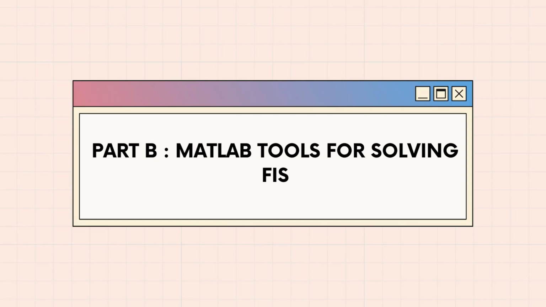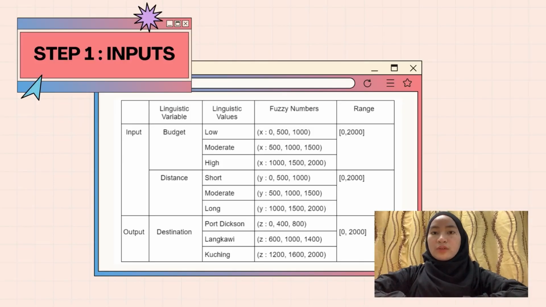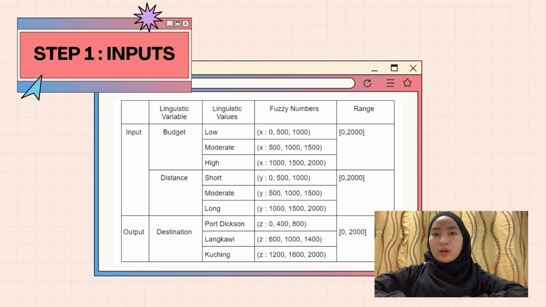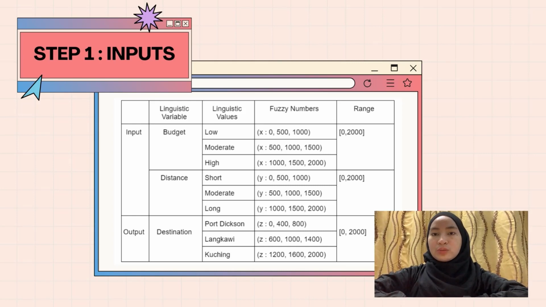For the classification of linguistic values of budget, we decided to put low, moderate, and high, and the range is between 0 and 2,000.